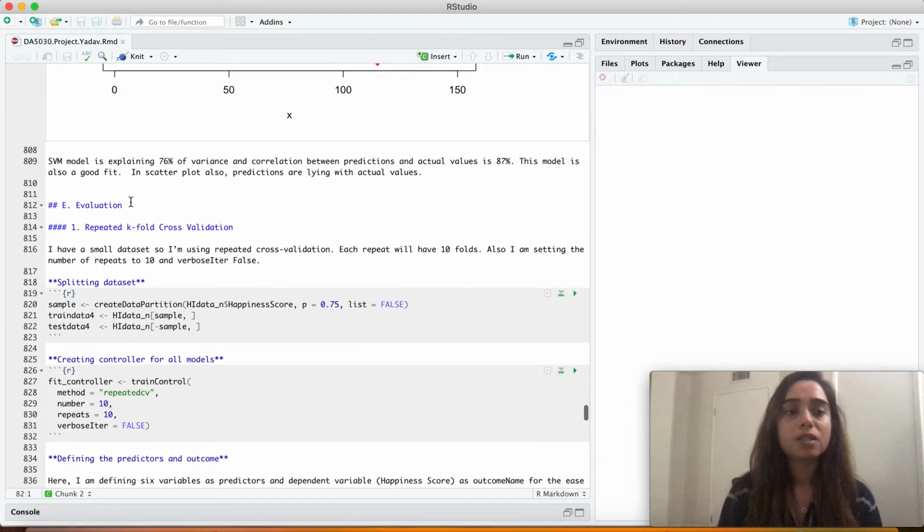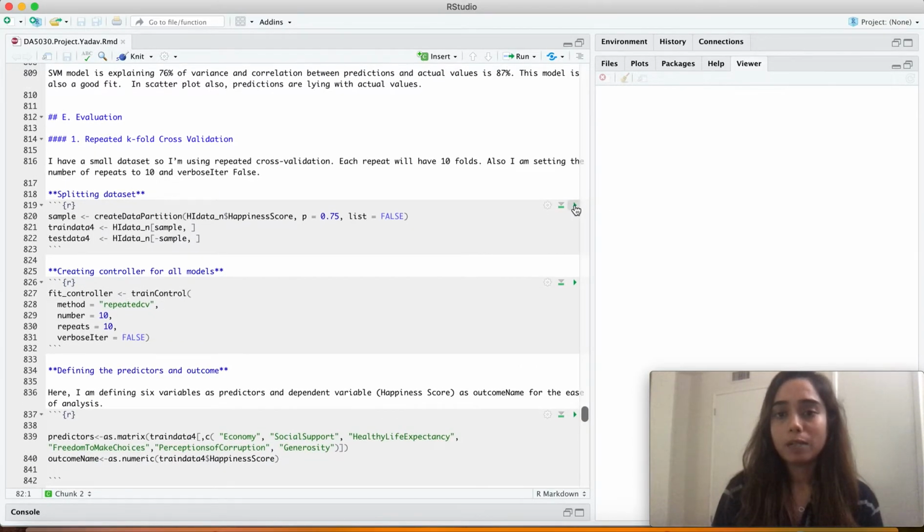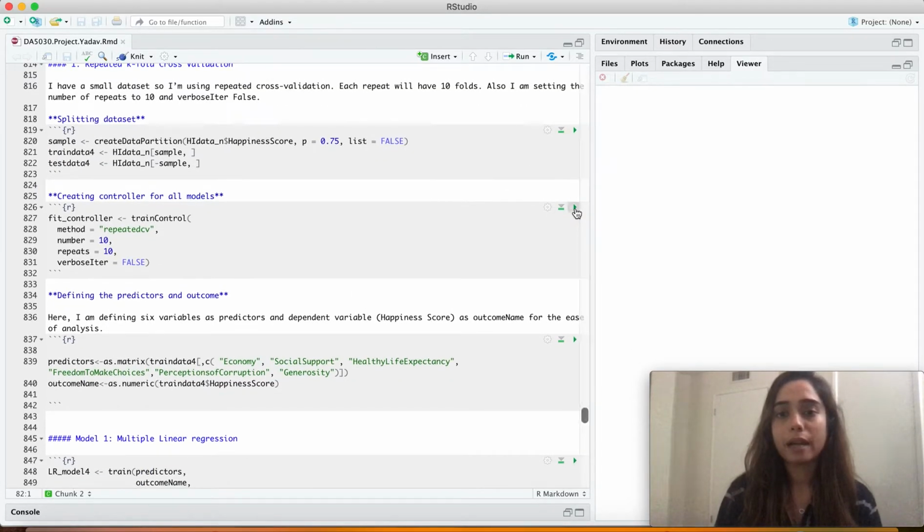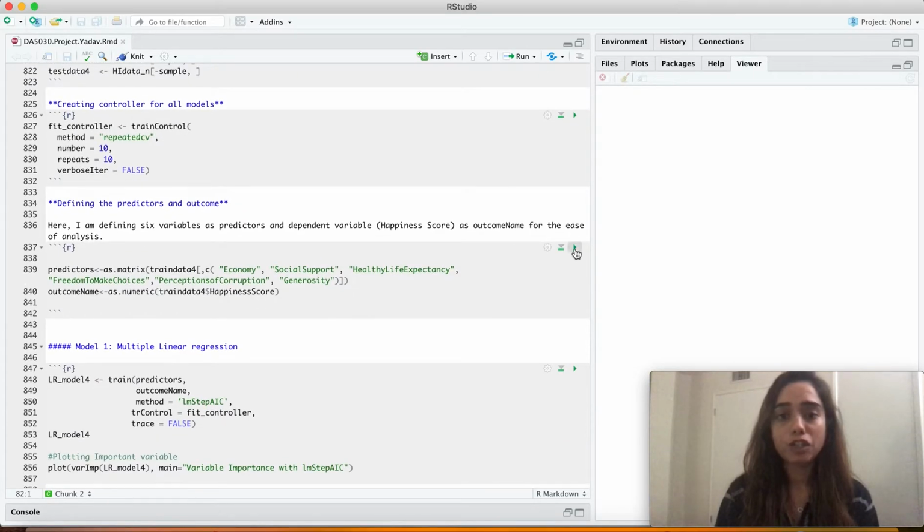My next step is the evaluation method, which I did with the help of repeated k-fold cross validation with 10 folds. As my dataset has only 620 rows, I decided to increase the number of folds so I can get more appropriate predictions.